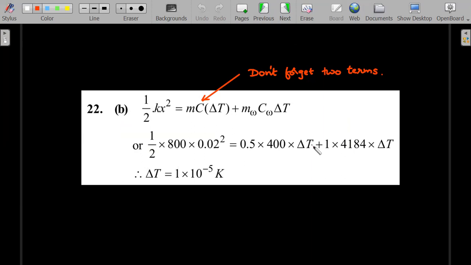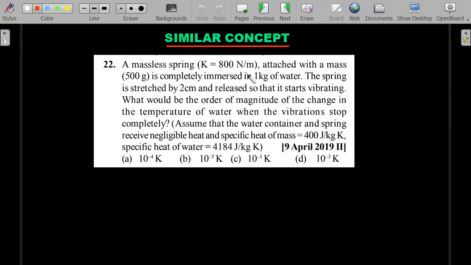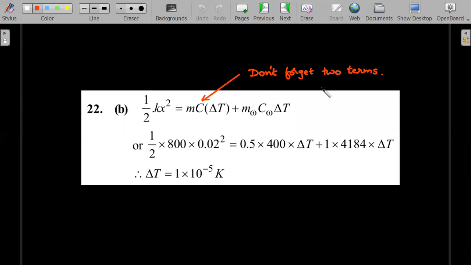Right. So don't forget the two terms here. He's talking about the vessel and also water, both. So reading the question, the container and the mass that is there, and also the water. Container doesn't have any issue here. It's the two objects that are receiving. So don't forget the two terms in the question. Half k x square is going to raise the temperature of both objects. Let's move forward.